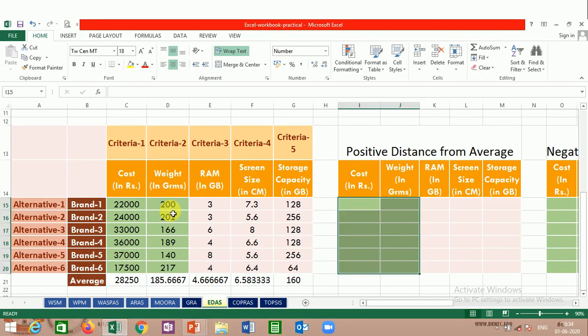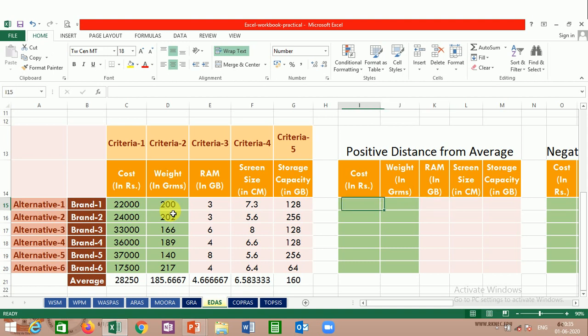Okay, so this is our Excel sheet. We are back with the Excel sheet. Now the columns which are in green color are the cost criteria. The columns which are in pink color are the benefit criteria, and this method doesn't differentiate between the cost criteria and the benefit criteria while calculating the normalized matrix.